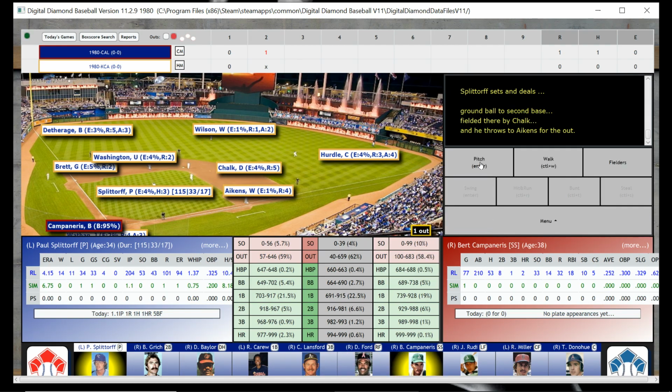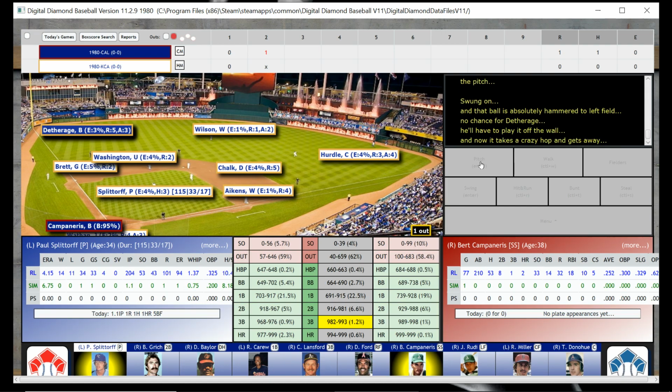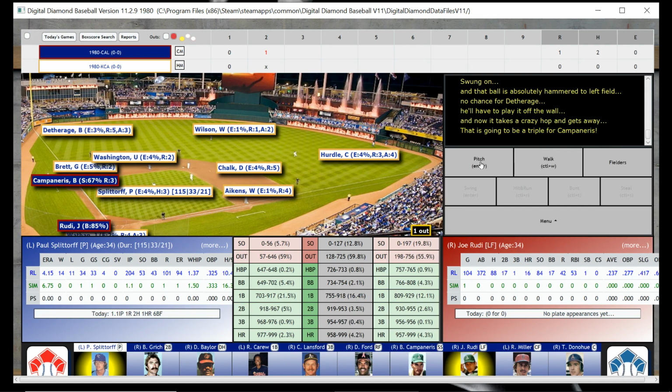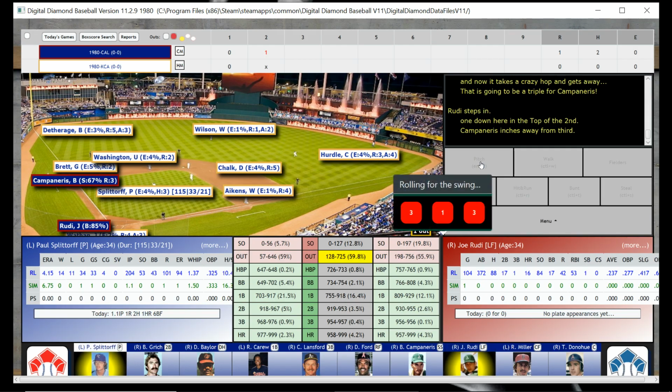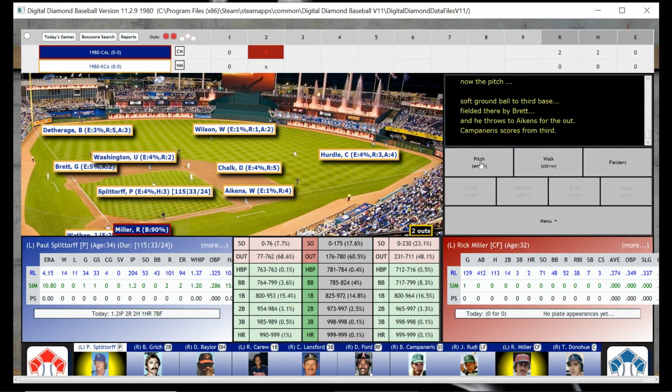That is an out. So Bert Campaneris is up. There is one out, and we will see what happens with him. He's going to hit a triple? Oh, Dethridge. Yeah, I don't even know if Dethridge was able to make that play. Probably not. So we got a man 90 feet away, and we're going to deal to Joe Rudi. Joe Rudi, formerly of the A's, and he is out, but it looks like the run came in, and California takes a 2-0 lead on us.